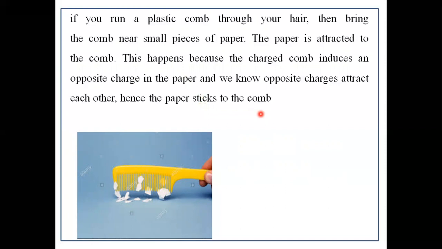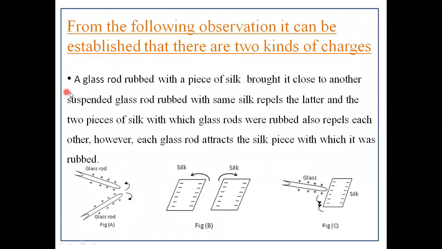Next, we go through some important examples. First one: take a glass rod, rub it with a piece of silk, and bring it close to another suspended glass rod, rubbed with the same silk; it repels the latter. So in figure A, we brought two charged glass rods close to each other. These two glass rods repel each other because they have the same kind of charge. That is, one glass rod has positive charge, and the other glass rod also has a positive charge. We know that like charges repel each other. Hence, these two glass rods repel each other.